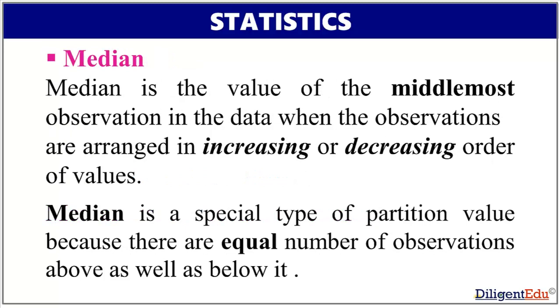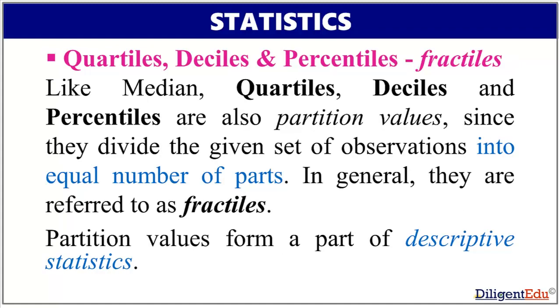Median is the value of the middlemost observation in the data when the observations are arranged in increasing or decreasing order of values. Median is a special type of partition value because there are equal number of observations above as well as below it. Like median, quartiles, deciles, and percentiles are also partition values since they divide the given set of observations into equal number of parts. In general, they are referred to as fractiles. Partition values form a part of descriptive statistics.